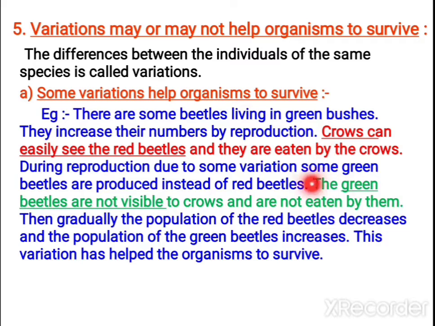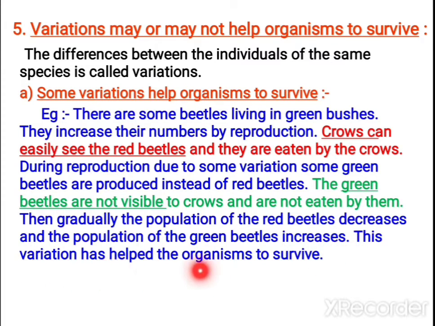When the green color beetle and the red color beetle sit in between the plants, the crows or the predators can identify the red colored beetles. So the red colored beetles will be eaten by the crows or other predators. But the green color beetles are camouflaged with the environment, the green leaves, so they won't be easily identified by the predators and won't be eaten. That's why they will survive and the number of green beetles increases.